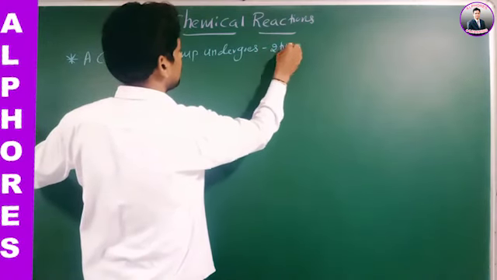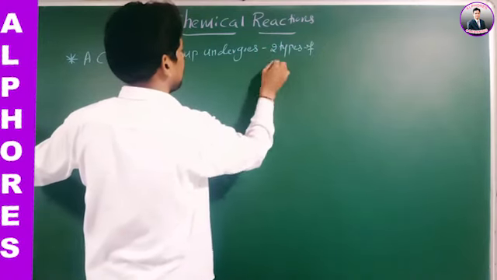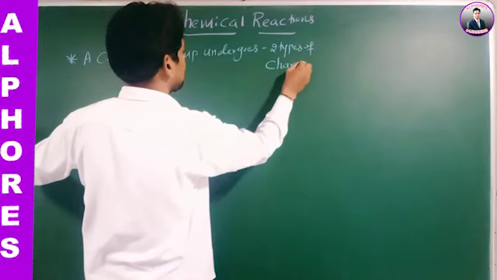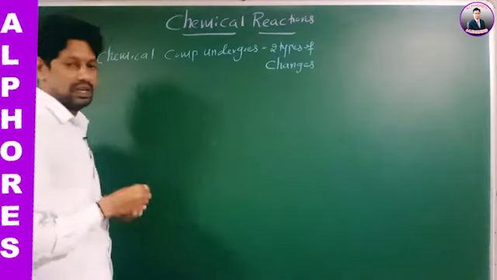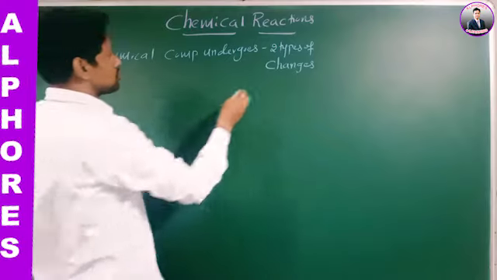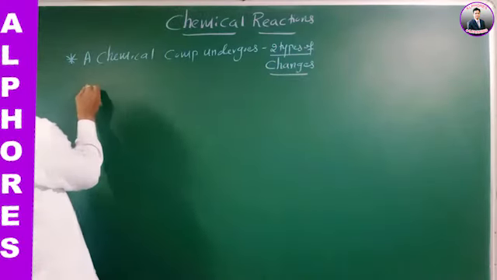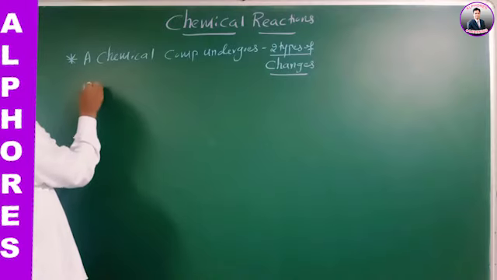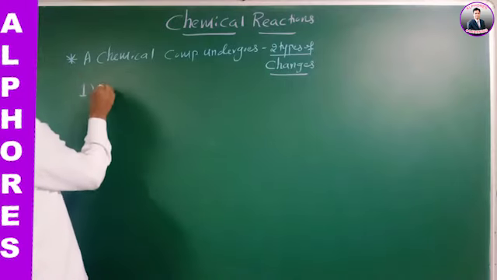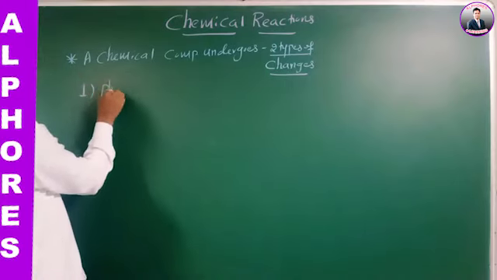It undergoes two types of changes. What are these two types of changes? Number one, the first one is a physical process.